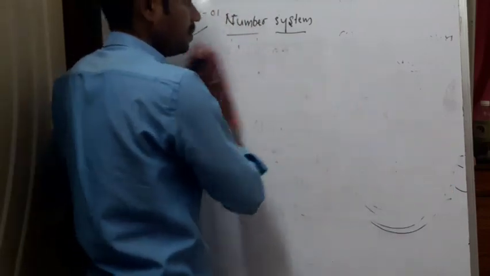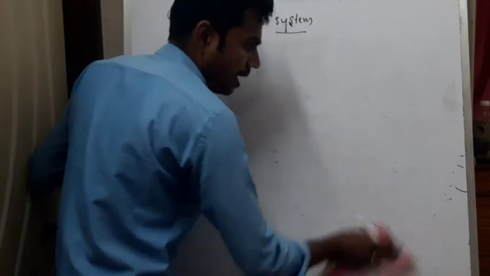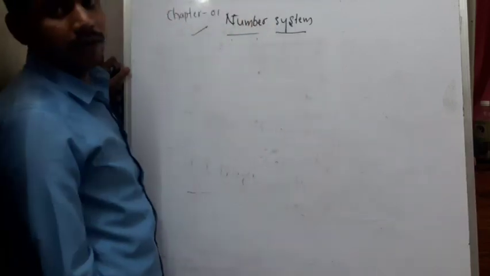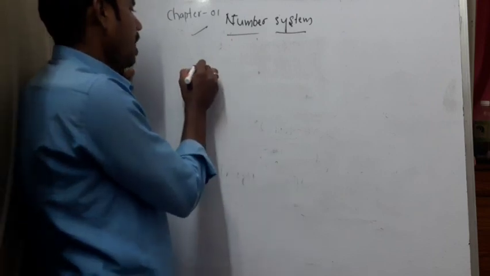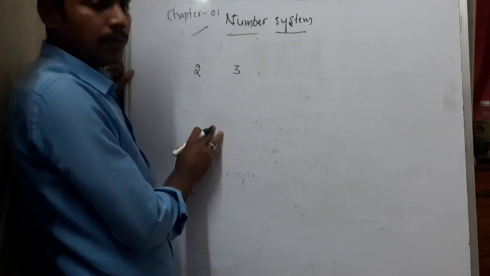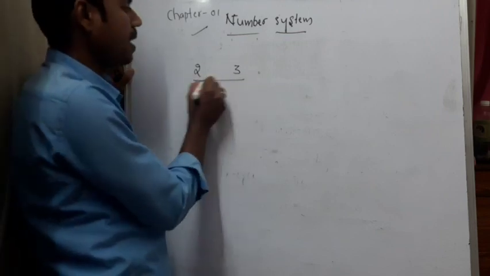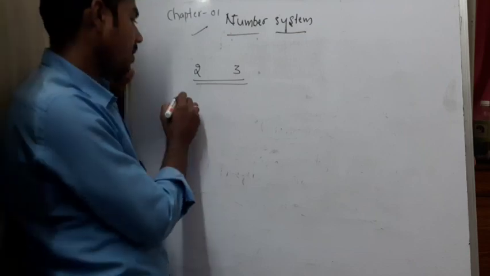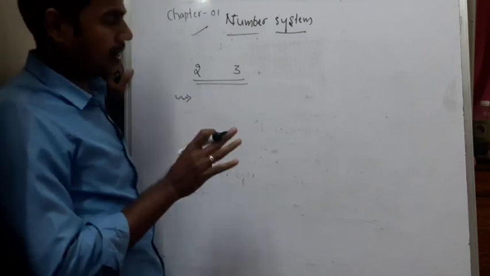Apart from this, you may get questions like, write the rational numbers between the given two numbers. I'll take 2 and 3. The question may be, write 5 rational numbers between 2 and 3. In that case, there are two methods. One method which is effective, I'll explain.